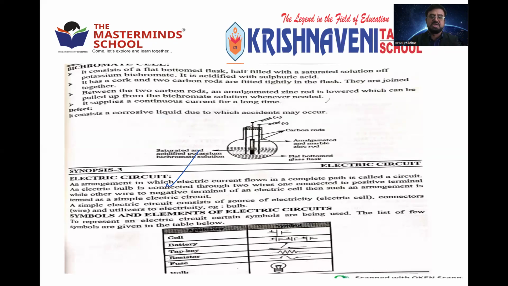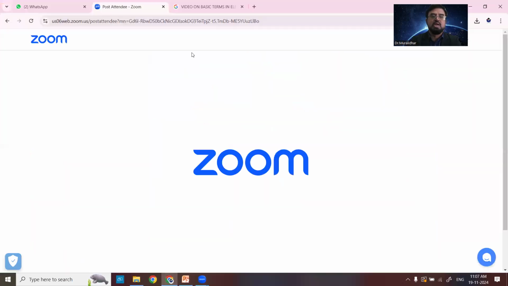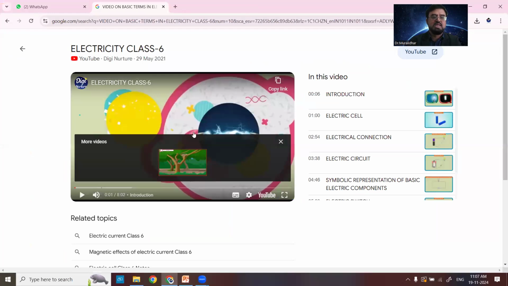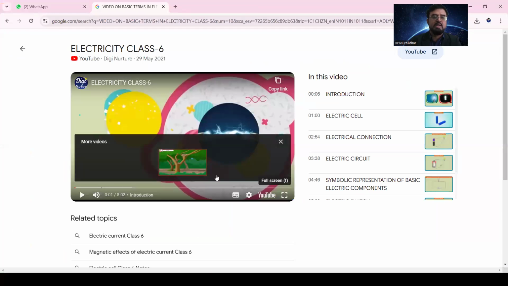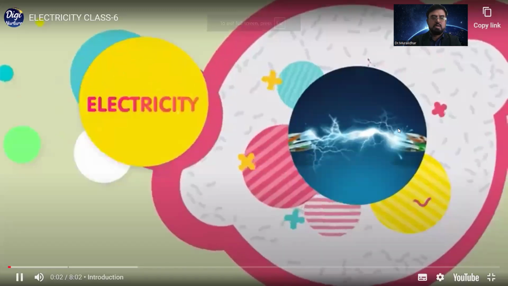So before going for explanation, let me show you one video on the electric circuits. After seeing the video, I'll give the explanation for you. What is circuit and how many types of circuits are there? Where we can see the circuit in our house also. Okay. First, just see the video related to the electricity.